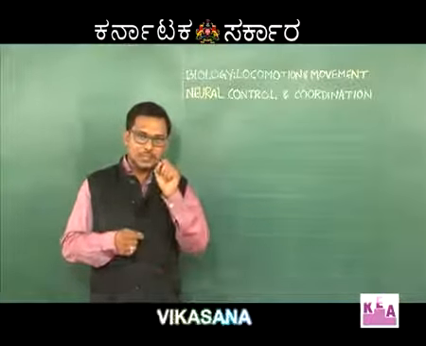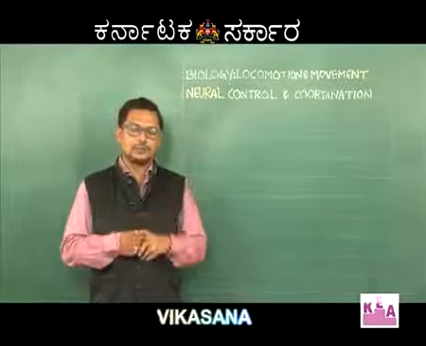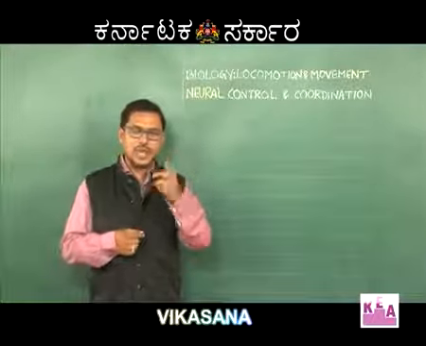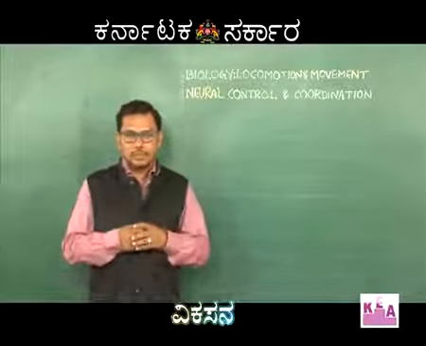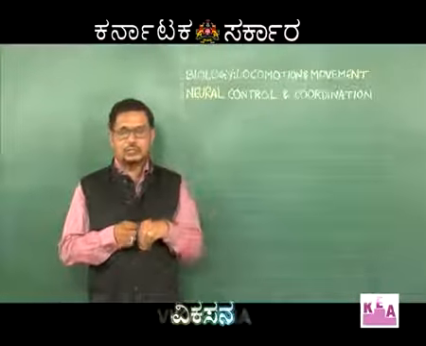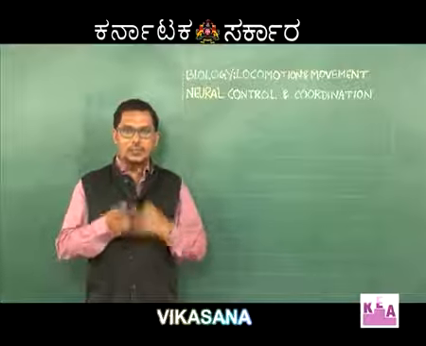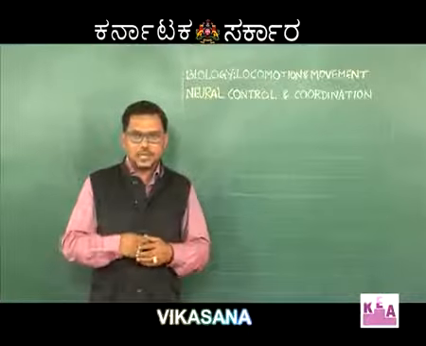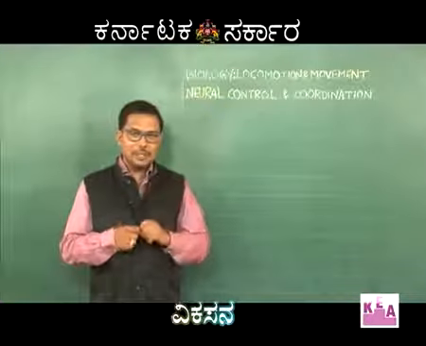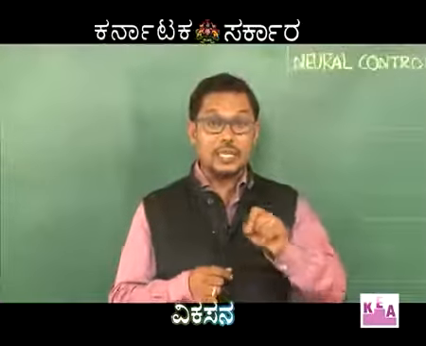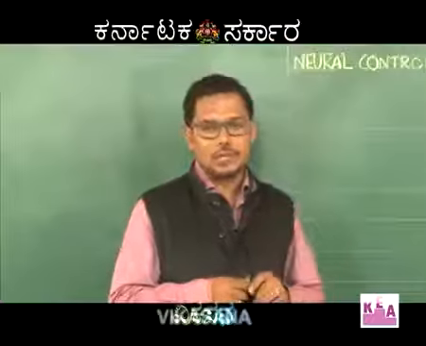When a stimulus is given to this neuron, there is change in polarity of the ions. The sodium channels open and there is active influx of sodium and there is outflux of potassium. Now the outside of the membrane becomes negatively charged and inside of the membrane becomes positively charged.